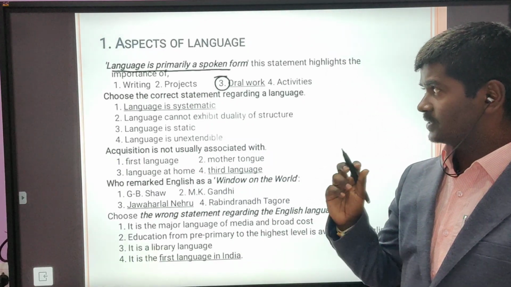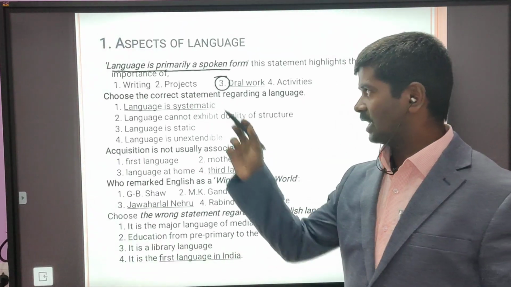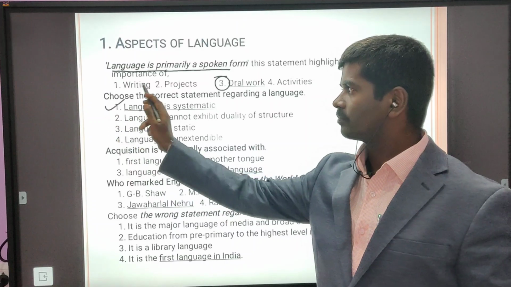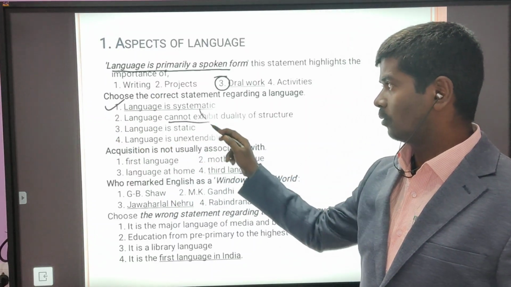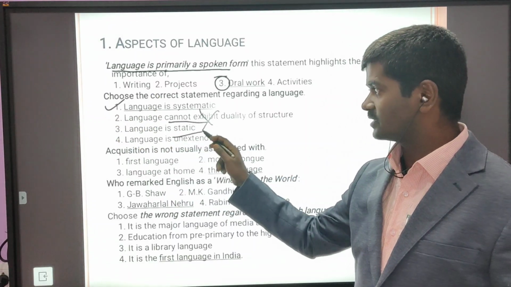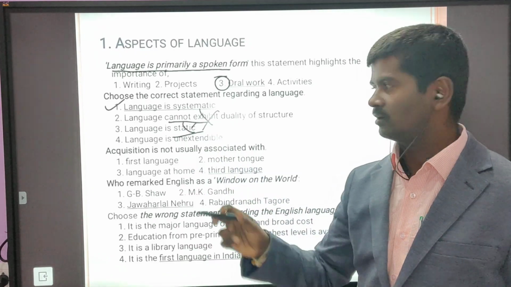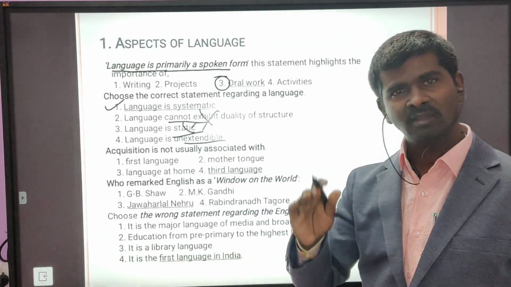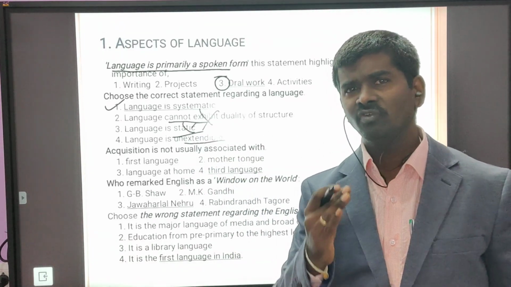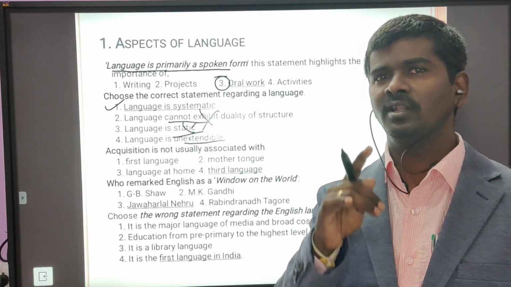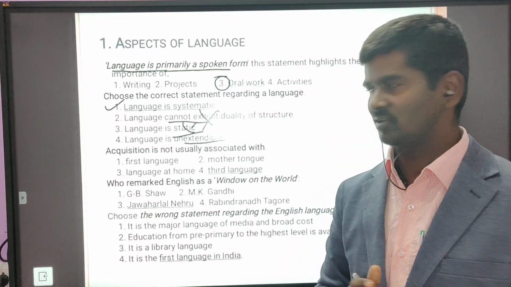And second, choose the correct statement regarding language. Language is systematic, correct. Language cannot exhibit, no, exhibits. Language is static, wrong. Language is dynamic. Language is unextendable, no, language is extendable. These are all features of language. This bit is based on features, principles of language.